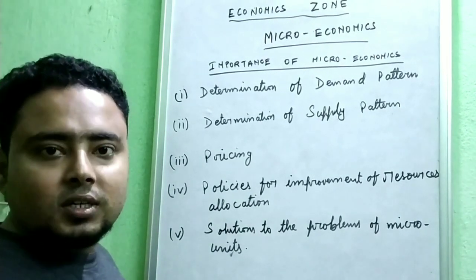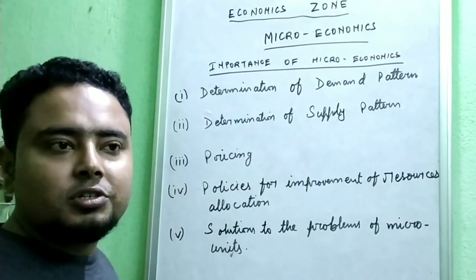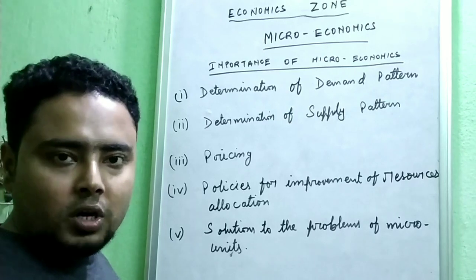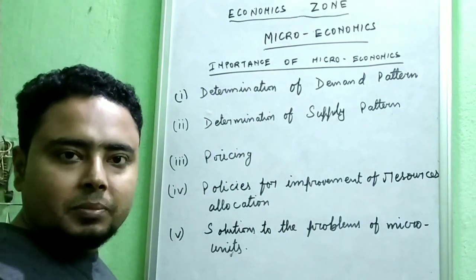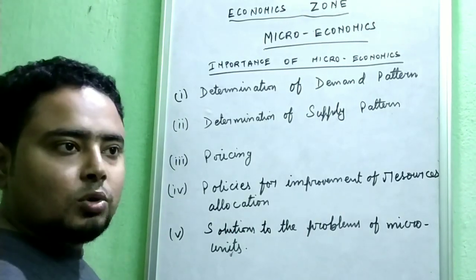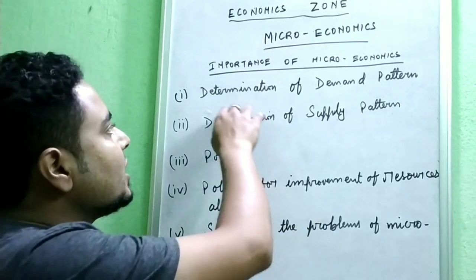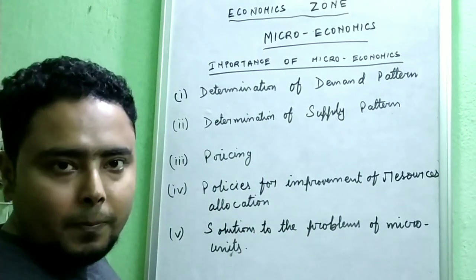How and what that individual is demands, or what he or she needs to satisfy wants. That is determined by microeconomics, as it deals with the problem of a single individual.